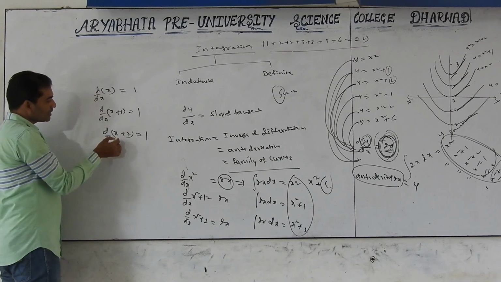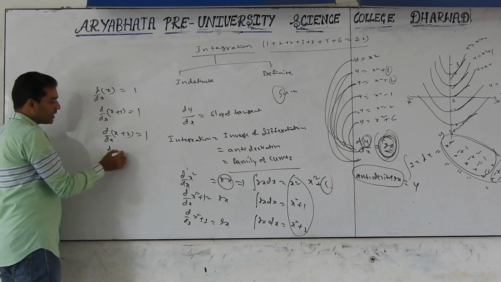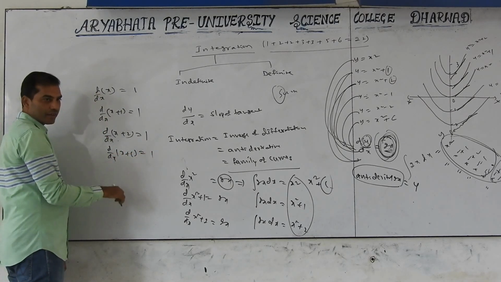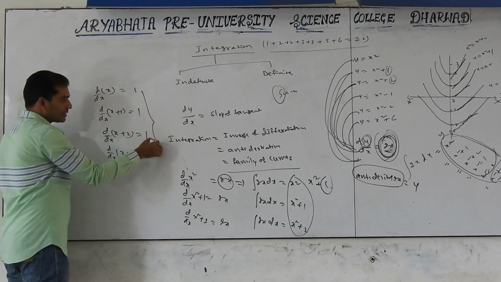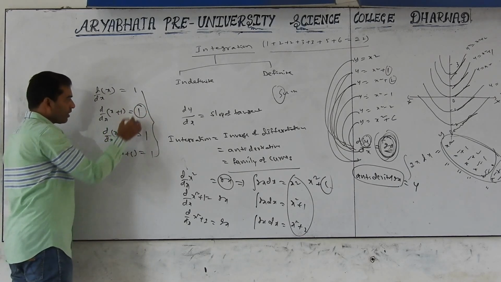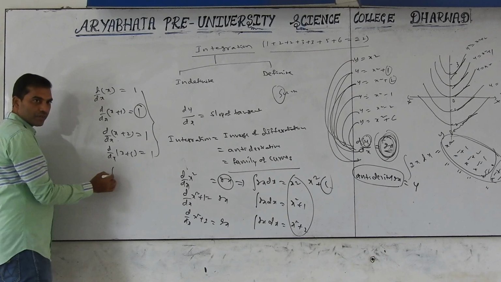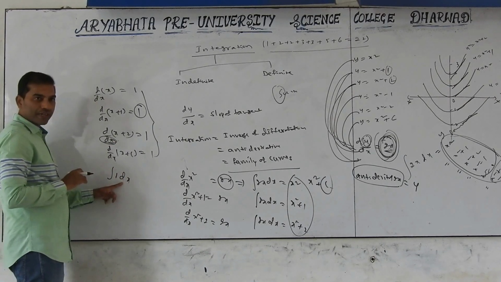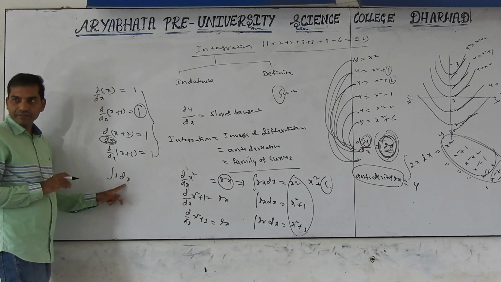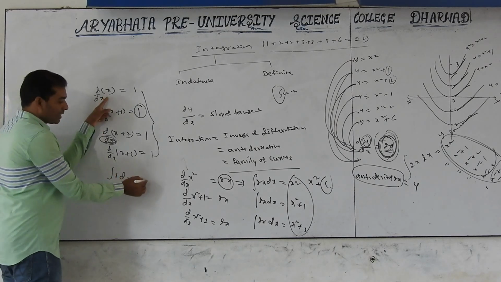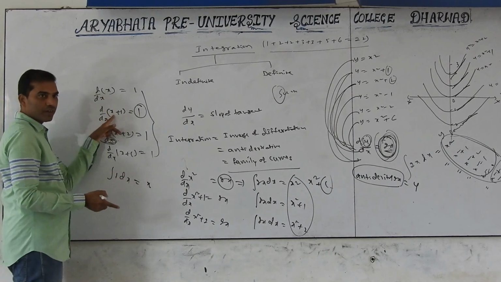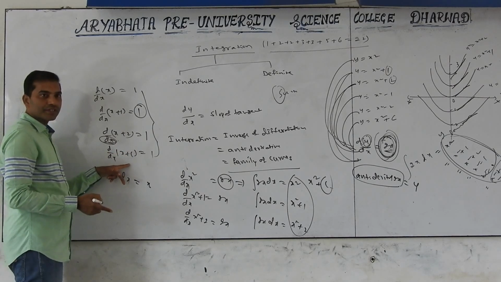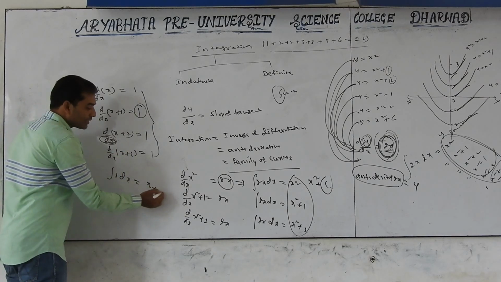For all these curves, d by dx of x plus c is also 1. For all these curves, the slope is 1. Now the antiderivative of 1: integration of 1 with respect to x. Integration of 1 dx is equal to, tell me, x or x plus 1 or x plus 2. Instead of that, we should write x plus c.